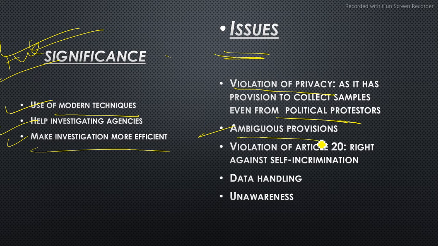Secondly, there are ambiguous provisions. Some provisions, like the biological sample that it is talking about: what type of biological samples, how will they be collected, and what if not. So there are a little bit of ambiguities around it. Ambiguity means not being clear about the provisions.